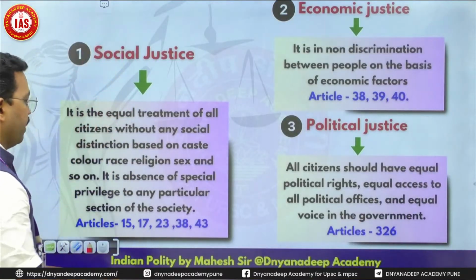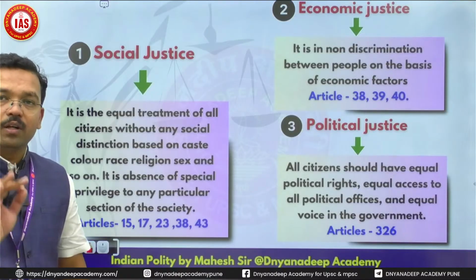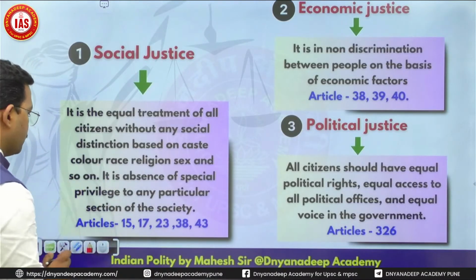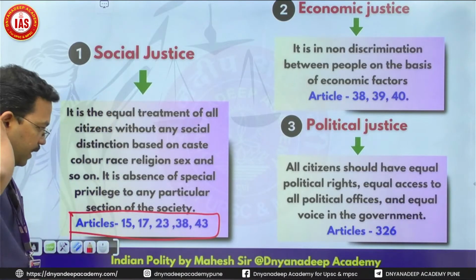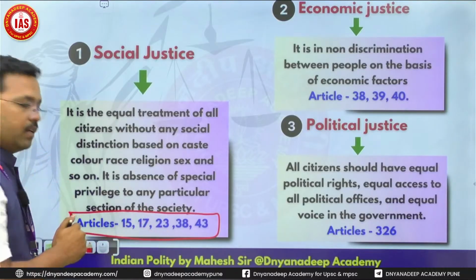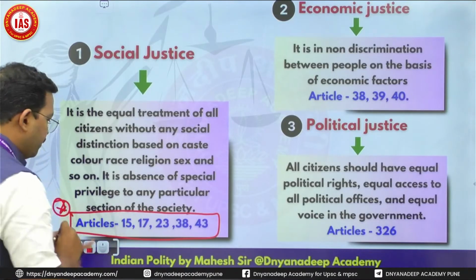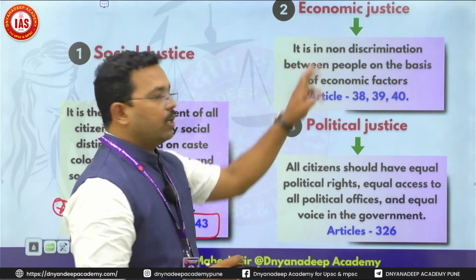Social justice: we will not go into details, but which articles of the Indian Constitution talk about social justice? Basically Articles 15, 17, 23, 38, 43. I will star mark this point. Which articles talk about economic justice?